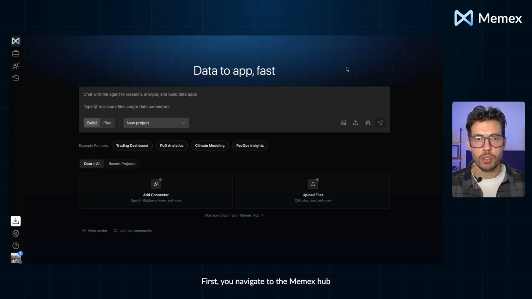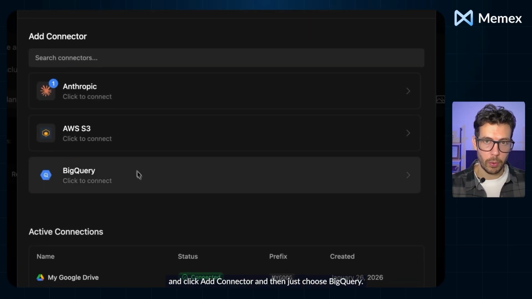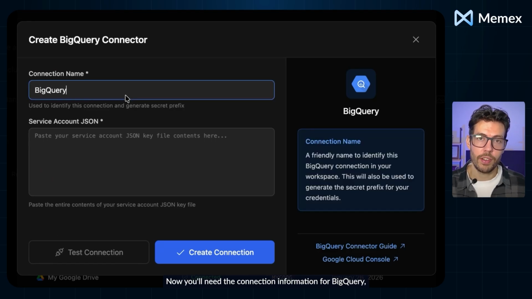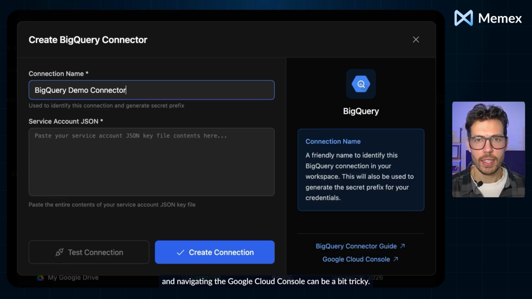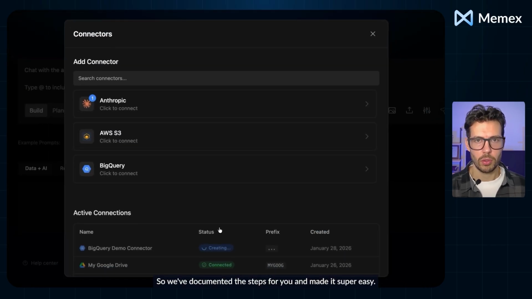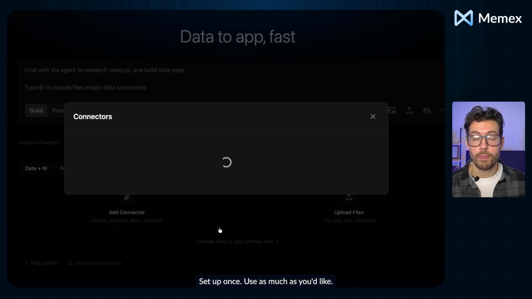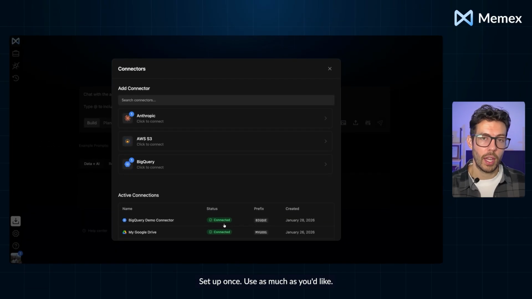First, you navigate to the Memex hub and click Add Connector, and then just choose BigQuery. Now, you'll need the connection information for BigQuery, and navigating the Google Cloud Console can be a bit tricky, so we've documented the steps for you and made it super easy. And now, once you have this set up, you can reuse it across multiple apps. Set up once, use as much as you'd like.